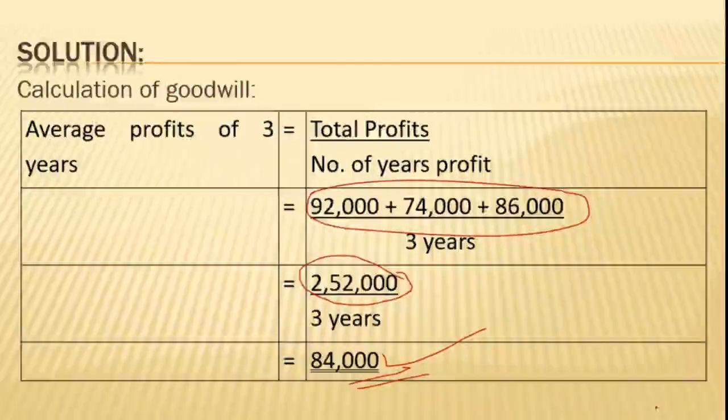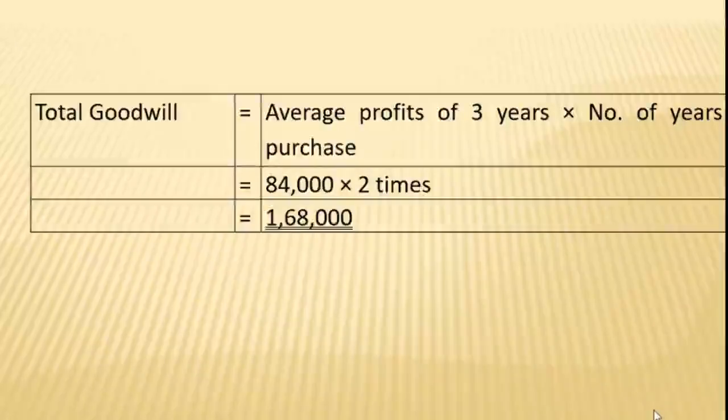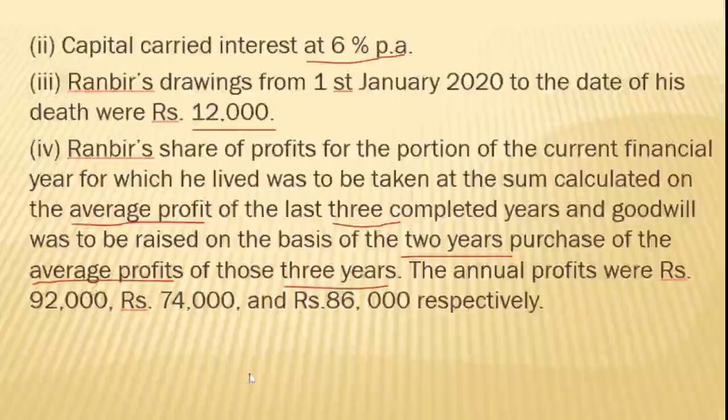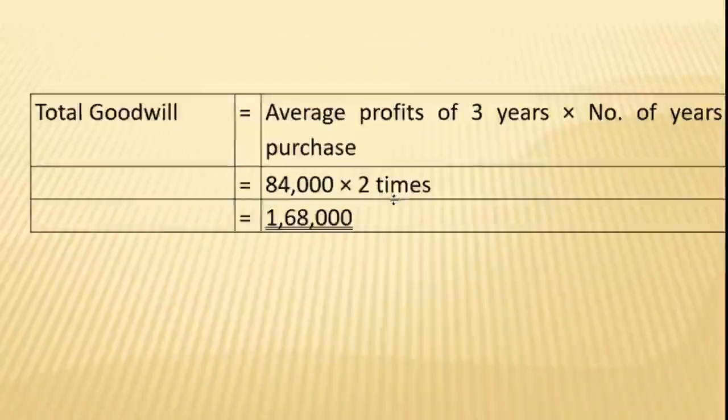Now this average profit of 3 years will be multiplied into the number of years of purchase. In the problem it is very clearly given average profits of the 3 years, and how to calculate it? It is on the basis of 2 years' purchase. So we need to multiply the average profit we calculated by 2.